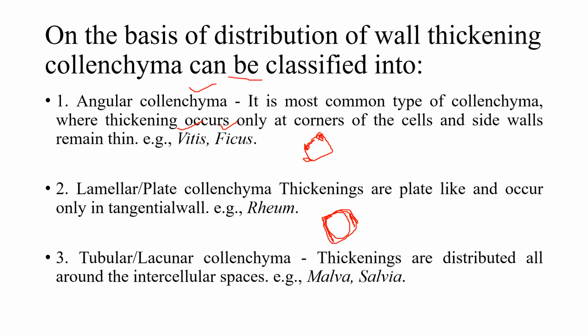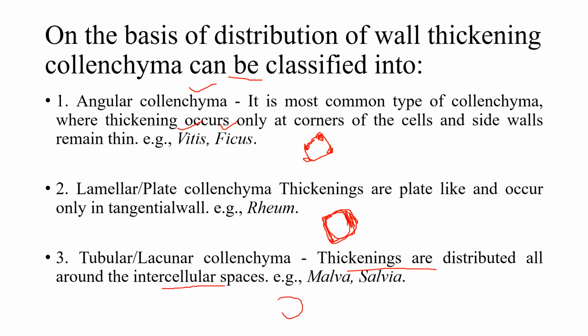Here in the case of lamellar or plate collenchyma, the thickening is found everywhere systematically.